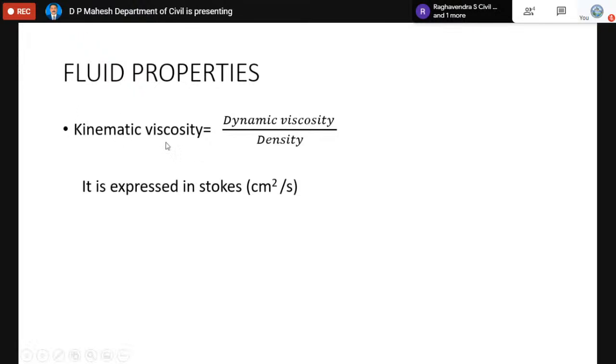The kinematic viscosity, by definition, is the ratio of dynamic viscosity of the fluid to the density of the fluid. And it is expressed in Stokes in the CGS system. The meaning of a Stoke is cm square per second, which later we can convert into meter square per second in the present SI system.